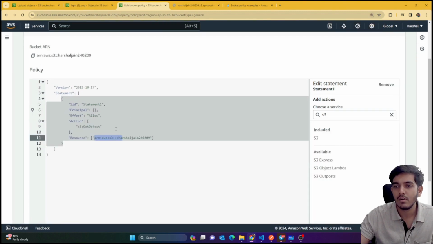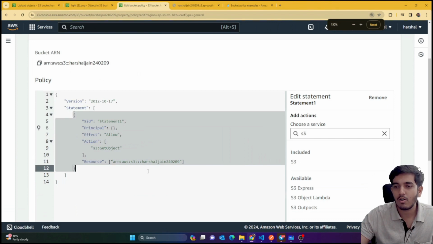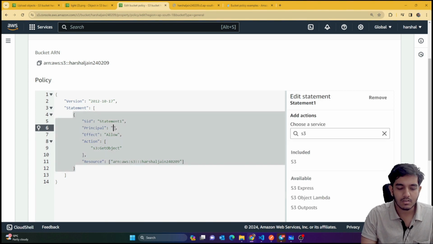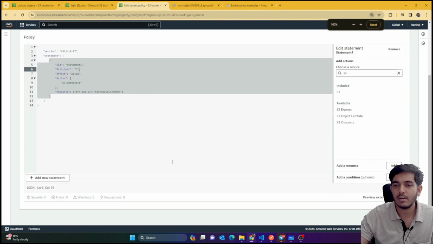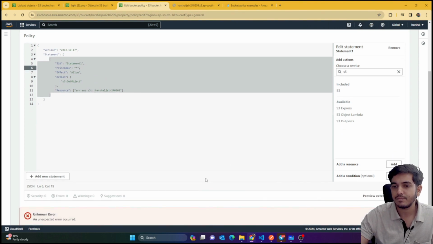I hope this is visible. Yes, you can see that. And inside principal, don't leave it empty. Just hit double inverted commas and then this asterisk sign, and then you can see that it's done. Now after this, you just need to click on save changes.